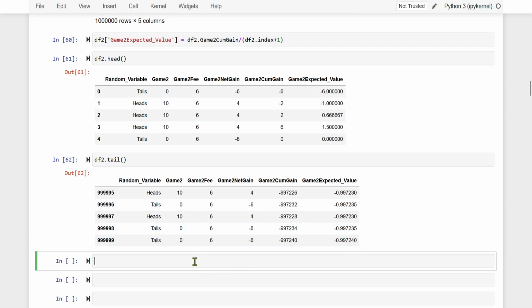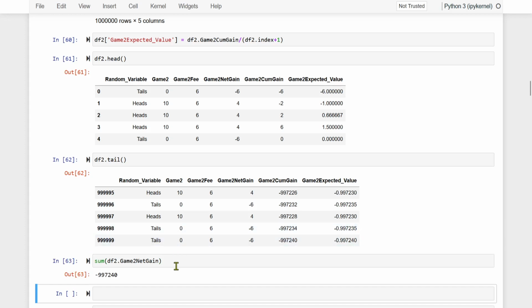It is equivalent to writing this sum df2 game 2 net gain we already did on top. Again we are doing, and we will divide it by n, right? That is nothing but 1 million. Look, we are getting this.